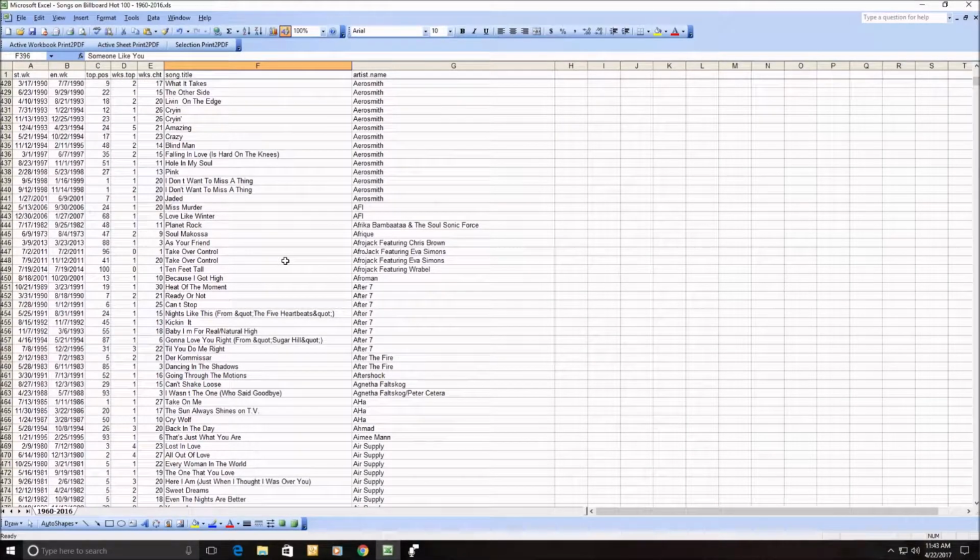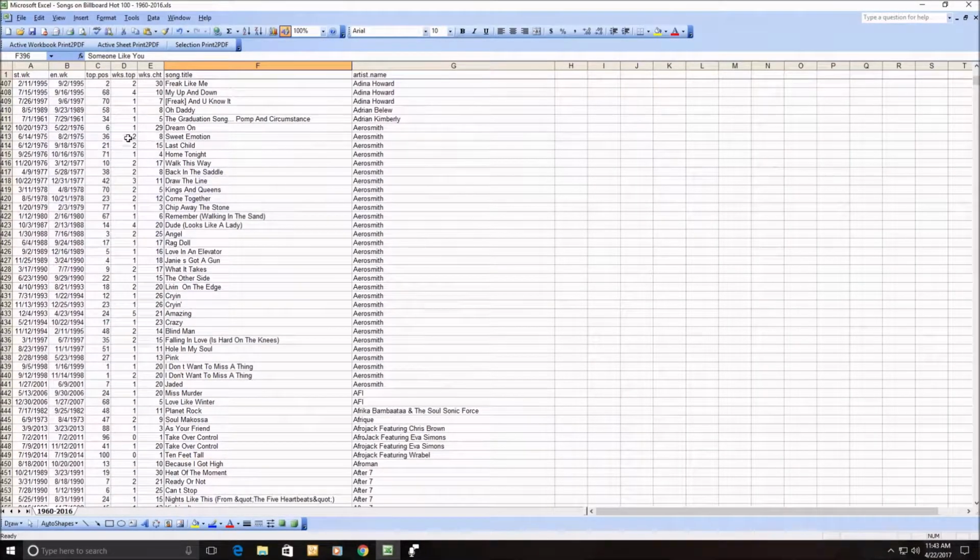It's just interesting. Aerosmith here, looking at Aerosmith. And here's an example: here's a number one song, but you can see it was listed once with an apostrophe and once without. For quite a few weeks, from there to there, it had the apostrophe, and from here to here, it didn't.